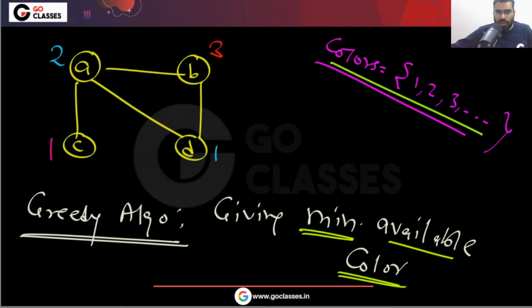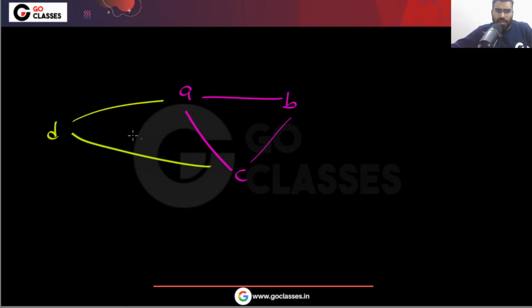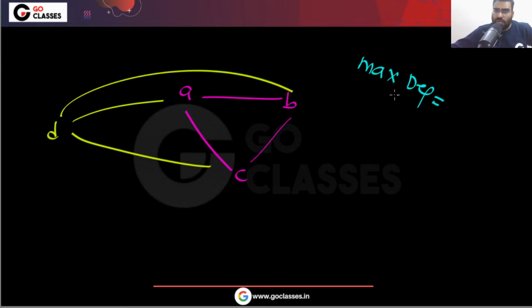Okay, and you can also give one example. For example, consider this A, B, C. Consider this example. Let's assume there is a D and there is a D. Now consider this example. In this example, what is the maximum degree? The maximum degree you can easily notice, that will be 3. So that is delta. Delta is equal to 3.